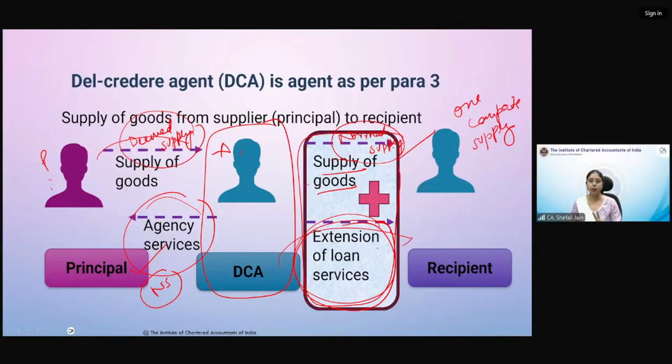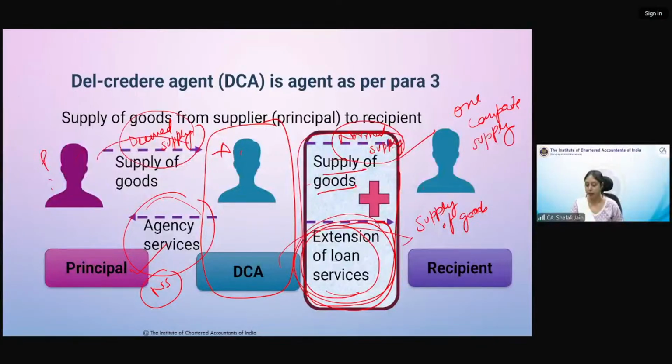The agent is giving two supplies to the customer. One is goods, another is loan. So that will become one supply, that will get clubbed in the nature of one supply, and it will have the nature of supply of goods. जब आप composite supply का concept पढ़ लोगे तो आप इसको ज्यादा अच्छे से कर पाओगे. So that will be supply of goods and this will be clubbed. So this will not be separately taxed.